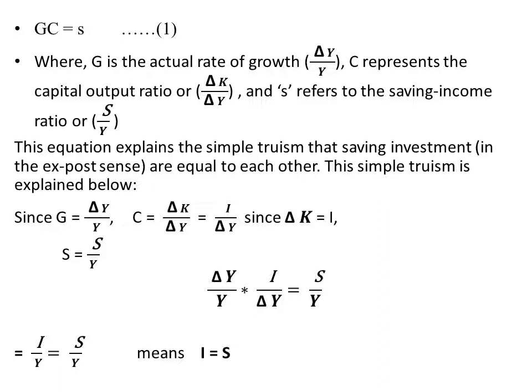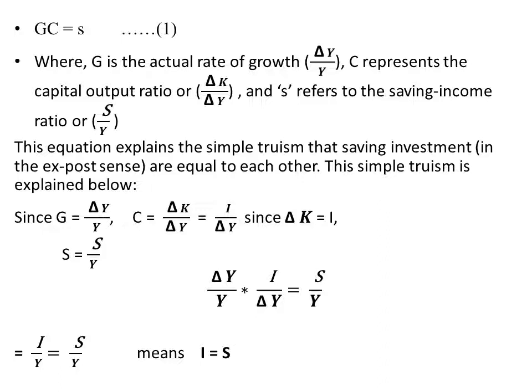Delta K means change in capital. Change in capital equal to what? Investment. Change in capital equal to investment. So we can rewrite it as C equal to I divided by delta Y. That is capital output ratio, we can say I by delta Y. Capital output ratio means change in capital divided by change in income. Then change in capital is also equal to investment. So C equal to I by delta Y, since delta K equal to I.